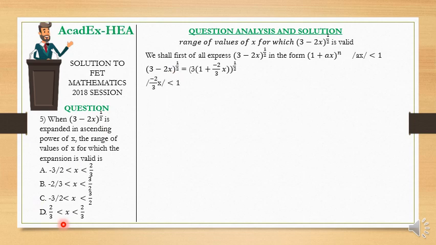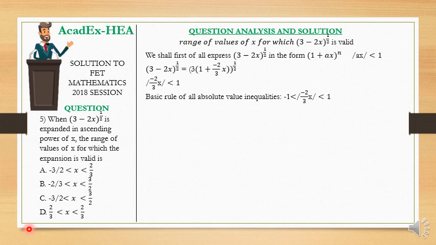And then for this to be valid, like I already used this example to explain, when we have already expressed it in the form (1 plus ax) all raised to the power n, the absolute value of ax must be less than 1. So our ax here is negative 2/3 x. The absolute value of this should be less than 1.